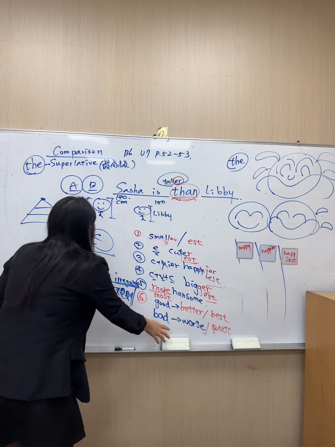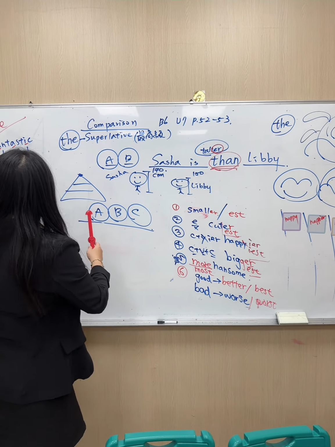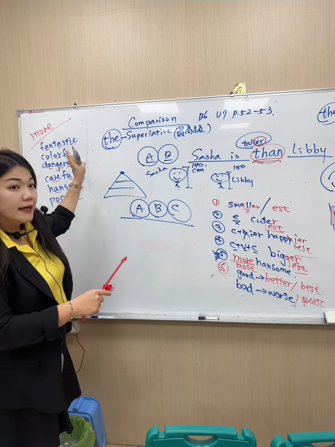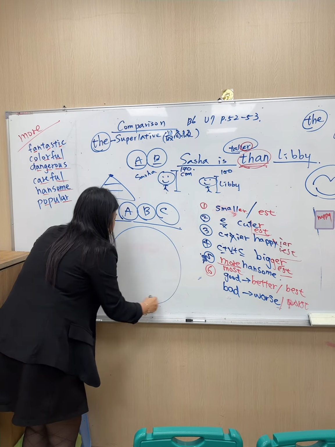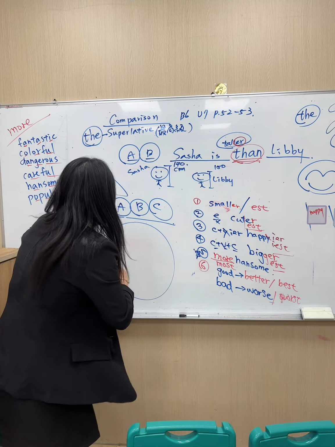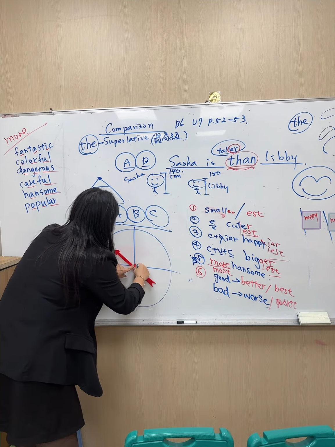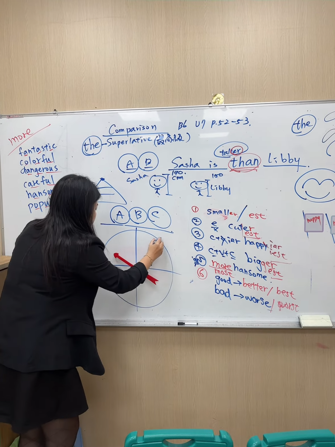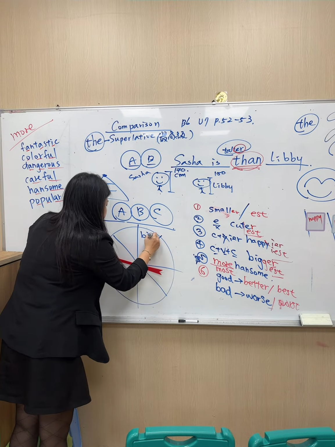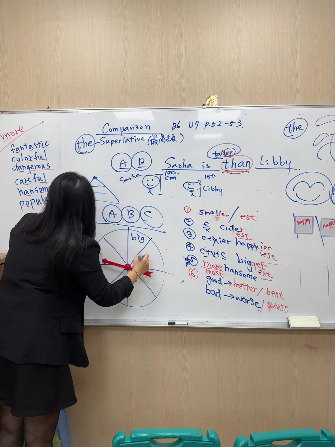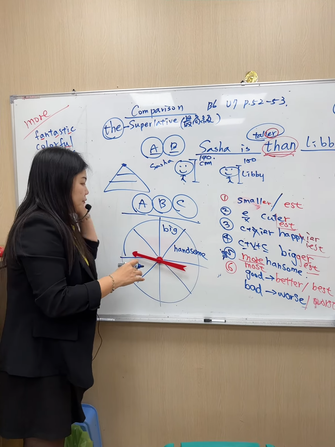Then you can have this one, because we have a lot of adjectives. So I think you can play the game. So big, then handsome. You can place the different words.